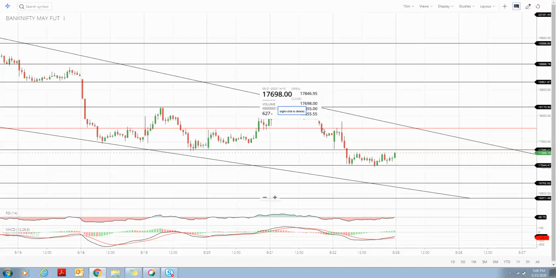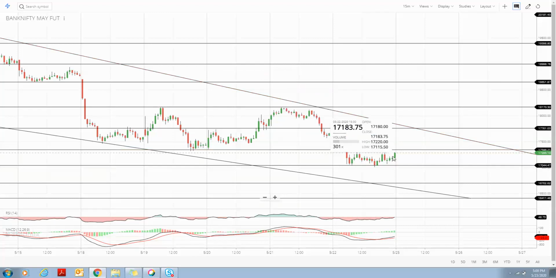So the resistance and support areas are the areas where the prices tend to reverse, and if the support or resistance area breaks, here it has given a breakout, the resistance area has broken, then the trend may continue further. If the prices close above or have given a breakout and sustained above this resistance level, then it can be said that the uptrend will continue in the coming sessions.